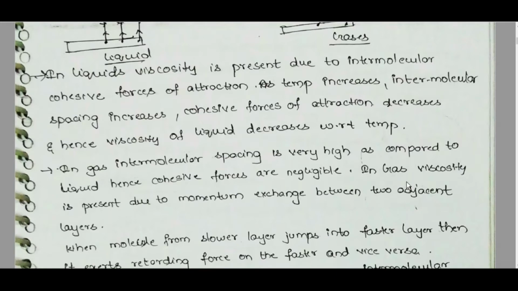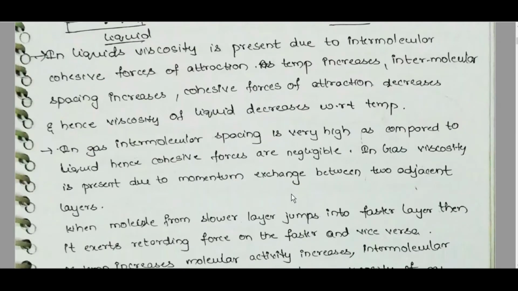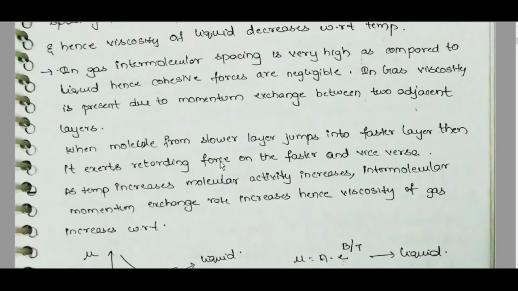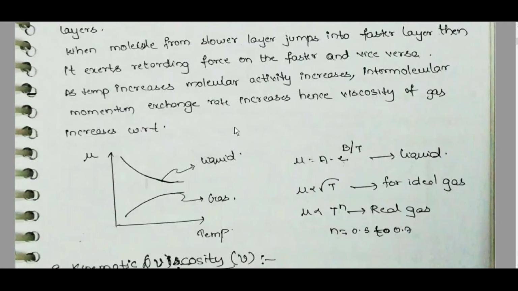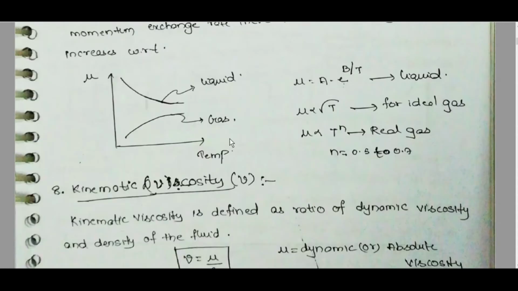In gas, viscosity is present due to momentum exchange between two adjacent layers. One molecule from a slower layer jumps into a faster layer, then it exerts a retarding force on the faster layer, and vice versa. As temperature increases, molecular activity increases, the intermolecular momentum exchange rate increases, hence viscosity of gas increases. Mu with temperature: for gases it will increase, for liquids it will decrease.